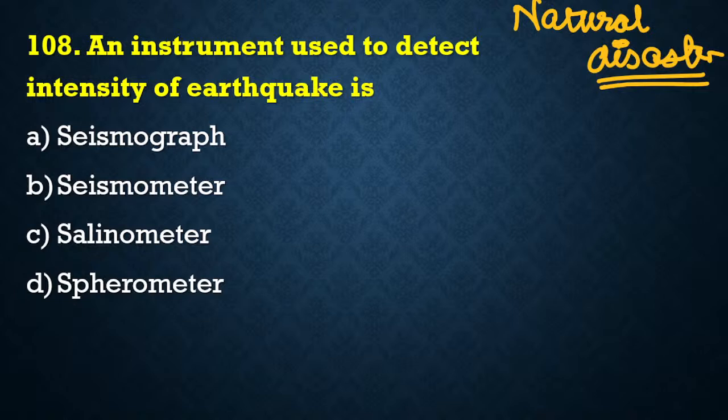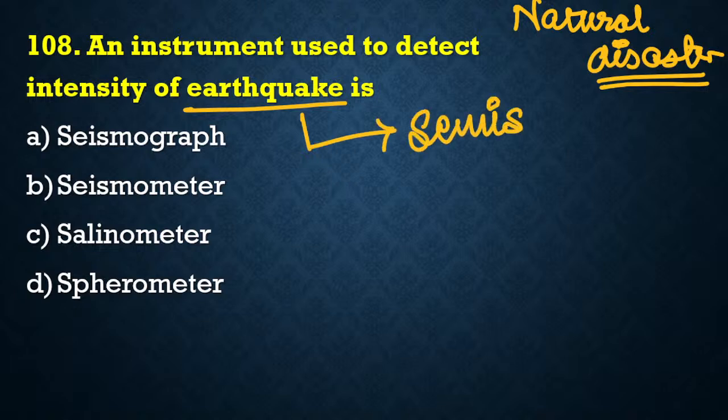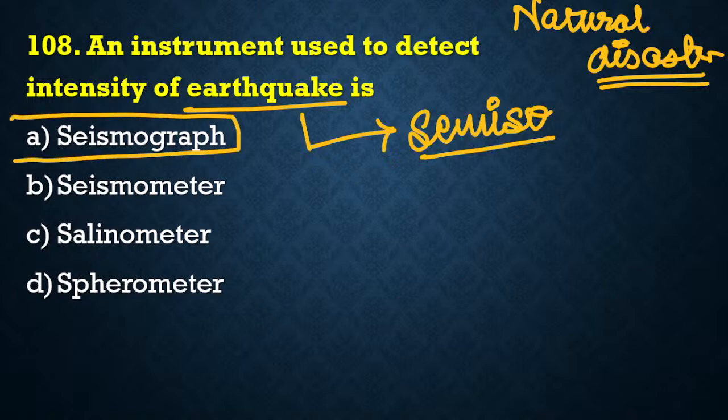So which device is used to detect intensity of earthquake? Earthquake की intensity को कौन सा device cover करता है? Now earthquake, हिंदी में हम इसको कहते हैं भूकंप. For earthquake, the term we use is seismo. So seismo word anywhere you are finding, it is associated with earthquake. So seismograph is the device that we use for the purpose of measuring intensity of earthquake. Earthquake की intensity को measure करने के लिए हम use करते हैं seismograph.